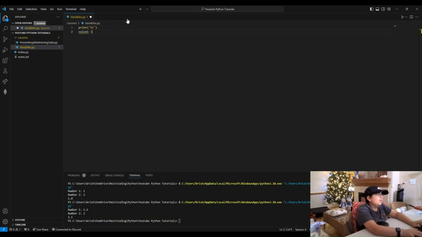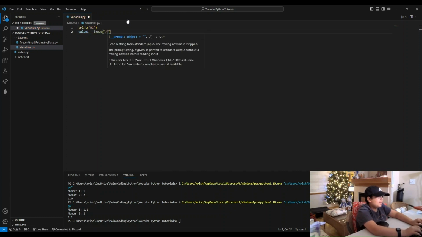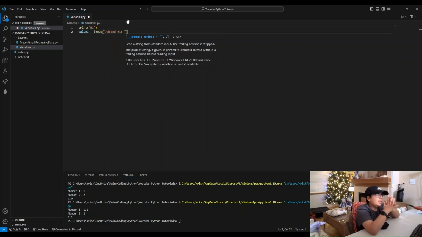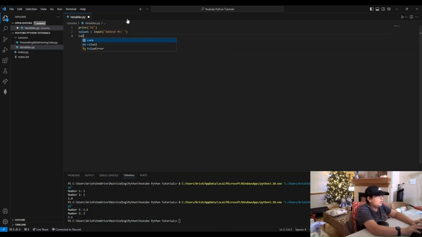Value 1 equals input. If you guys don't know what an add-in is, it's like if you're doing addition and you do say 2 plus 3, the add-ins are 2 and 3. Okay? And the sum, I believe, the sum is 5, because 2 plus 3 is 5. So the add-ins are 2 and 3, okay? So that's what an add-in is. So add-in 1, and then value 2 equals...